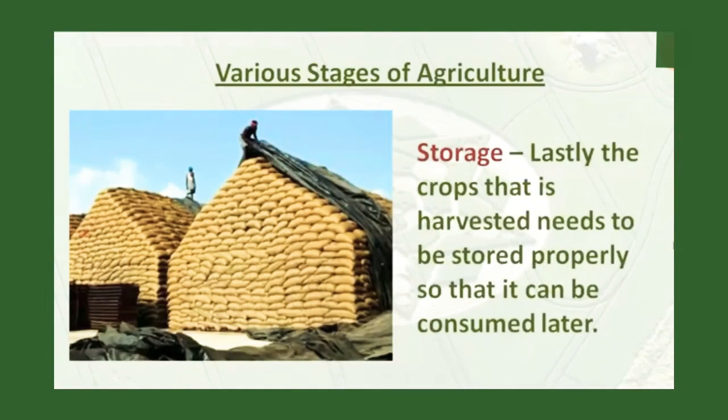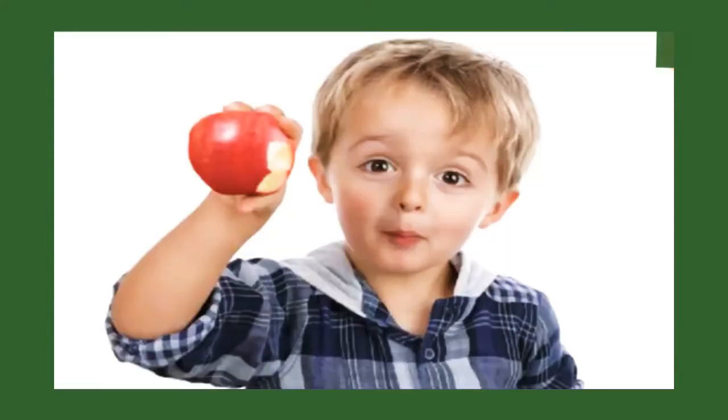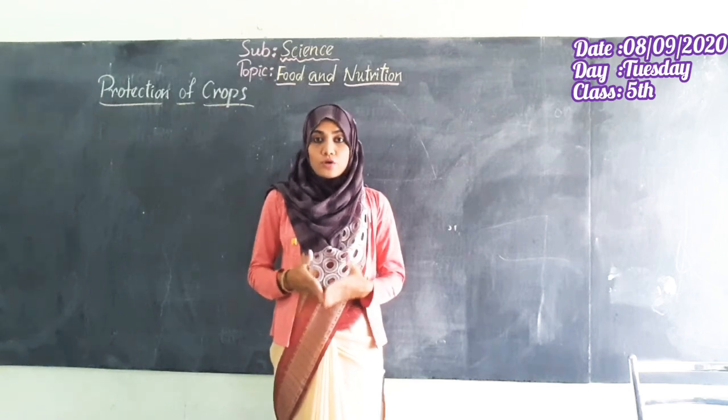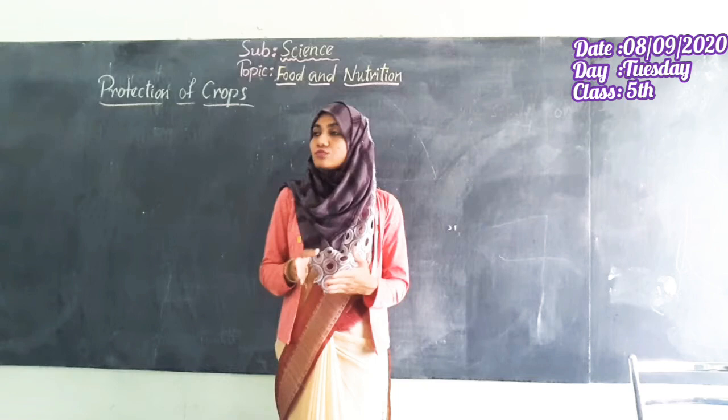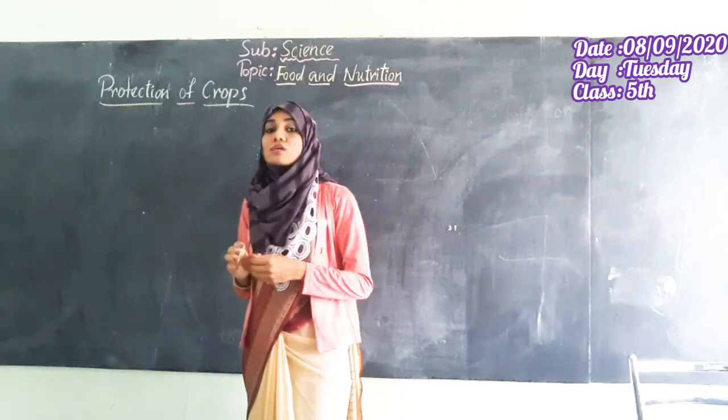Lastly, the crops that are harvested need to be stored properly so that they can be consumed later. And children, now do you know how the rice or the apple you eat comes from? And friends, now you know about the process of agriculture. Now we will see how to protect the crops.